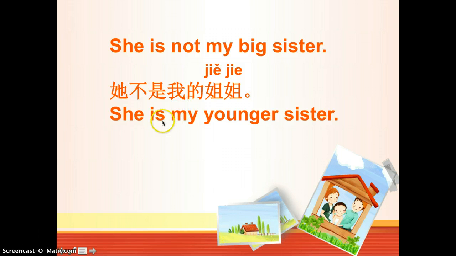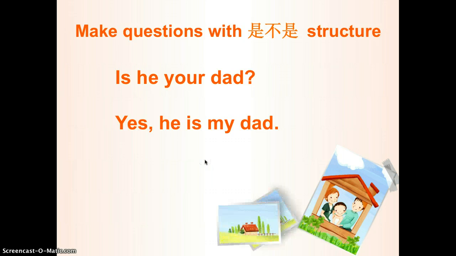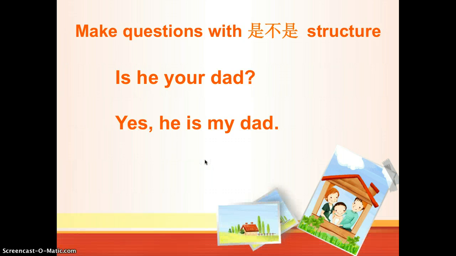Okay, now let's look at this one. She is my younger sister. 她是我的妹妹. So how to do she is not my younger sister? That will be 她不是我的妹妹. So you know where we should put the 不 into the sentence. That's the point. Okay, now let's review and also use the 是不是 structure for this question.